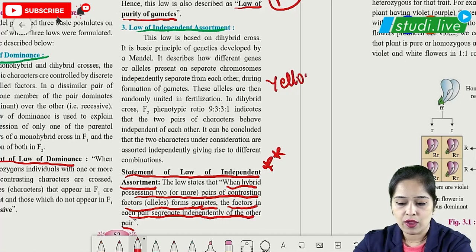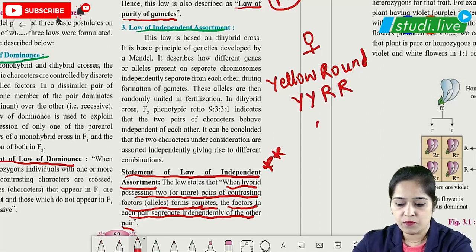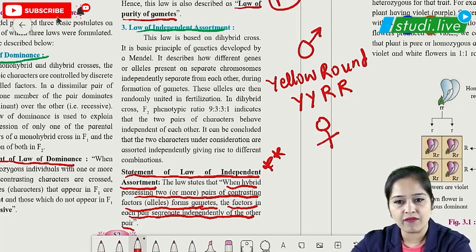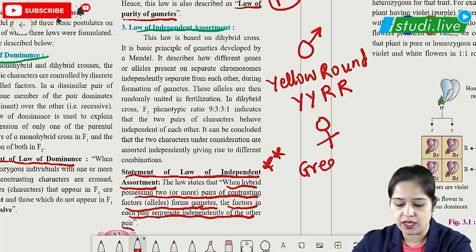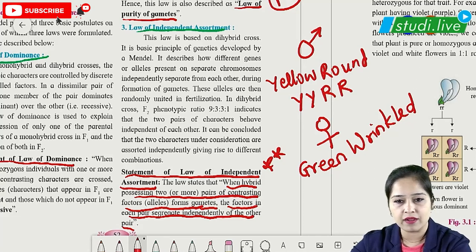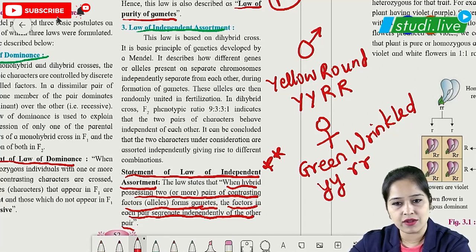When we have yellow and round, this is our male parent. So we would be writing capital Y, capital Y, capital R, capital R. Over here we will write a circle with an arrow for the male parent, and for the female parent we will have a circle with a cross. Yellow has the contrasting character green, and round has wrinkled. So here for the male parent we have taken yellow round, and for the female parent we have taken green wrinkled. So here we will have small y, small r, because these are recessive alleles.